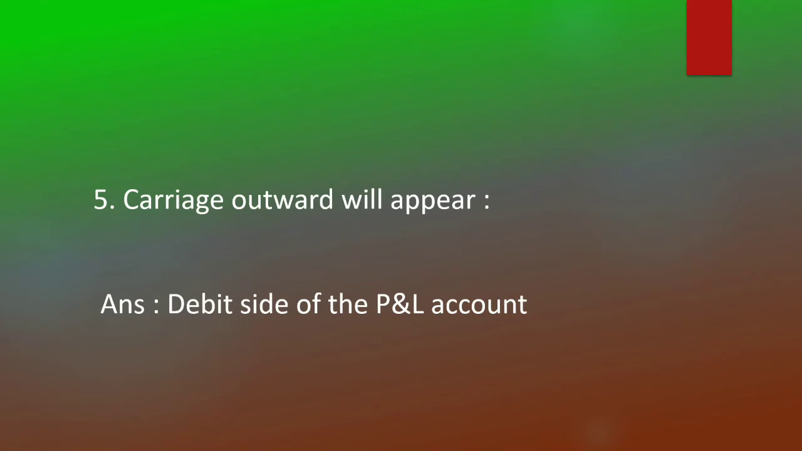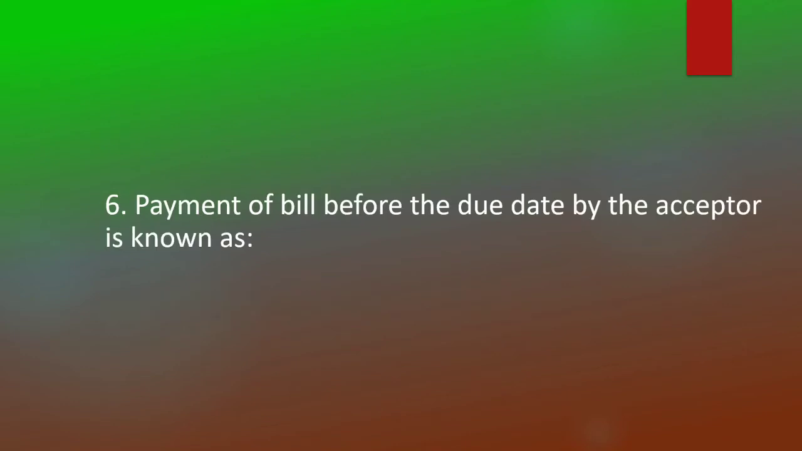Carriage outward will appear debit side of the profit and loss account. Payment of bill before the due date by the acceptor is known as retired.